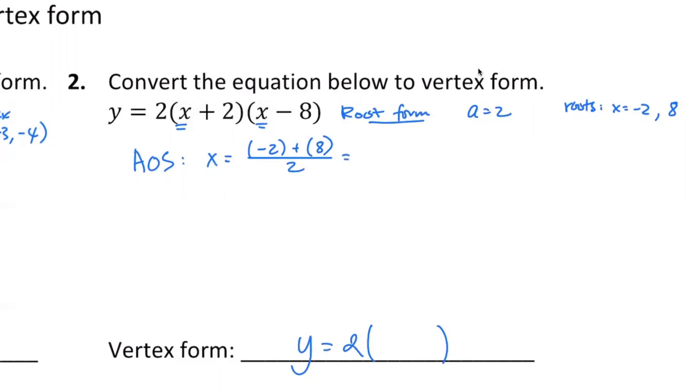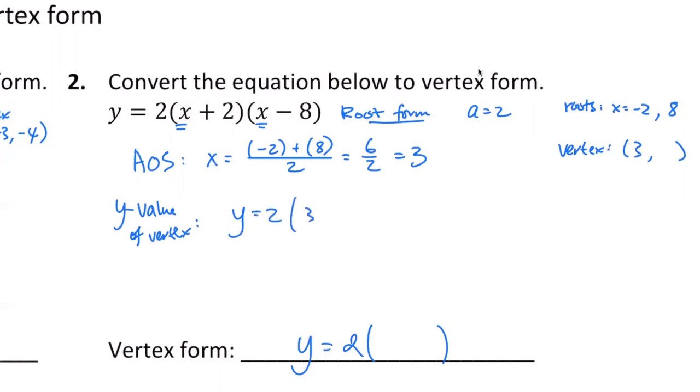Okay, so negative 2 plus 8 is 6. 6 over 2 is 3. So x is equal to 3. So we know our vertex is going to be 3 comma something. But what is that something? Well, then we go ahead and search for the y value of the vertex. We have an equation, so it should be really straightforward. So 3 plus 2, and then 3 minus 8. So you have 2 times 5, and then times negative 5. So that would give you negative 50.